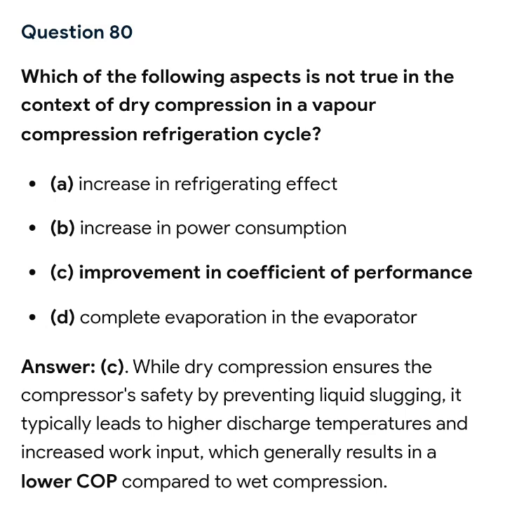So the answer is letter C, because while dry compression ensures the compressor's safety by preventing liquid slugging, it typically leads to higher discharge temperature and increased work input, which generally result in a lower COP or coefficient of performance compared to wet compression.